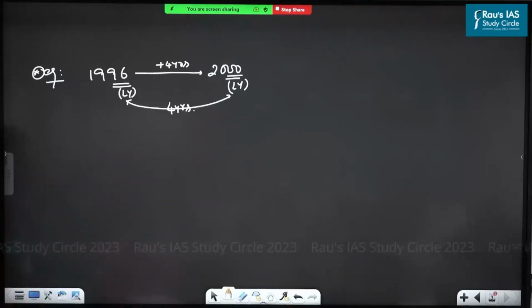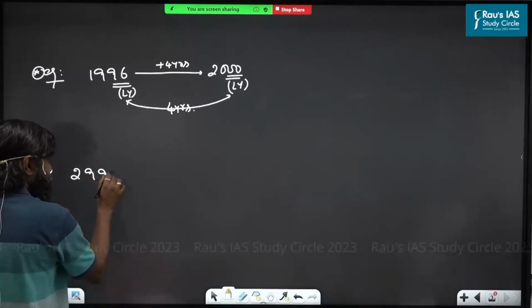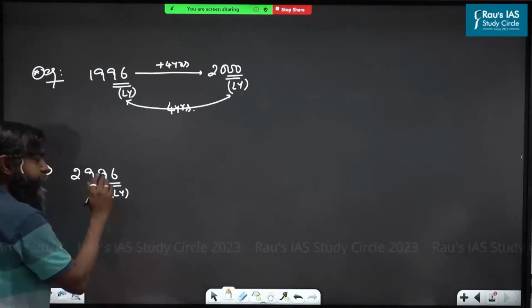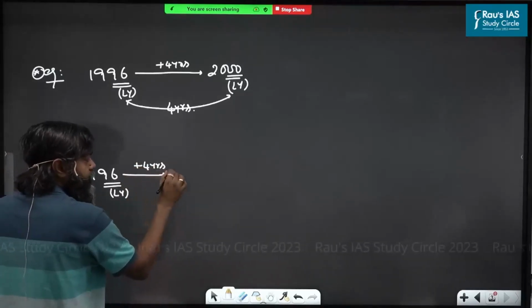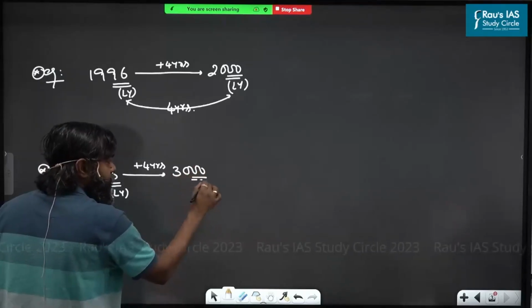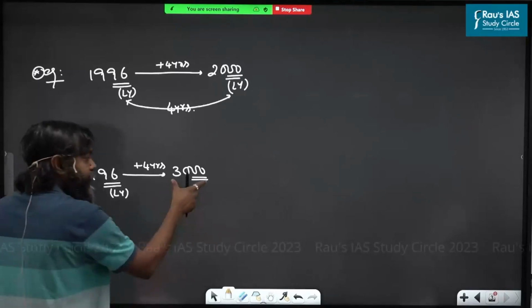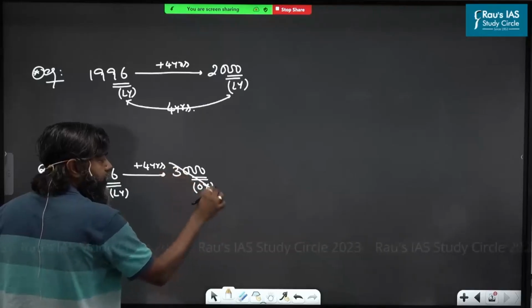You're totally silent. But listen carefully. 2996: century year or not a century year? You have to use 4 or 400. Is 96 exactly divisible by 4? That means the entire number is divisible by 4, so it is a leap year. When do you expect the next leap year? After 4 years, add 4 years, and you get 3000. Century year or not? You have to use 400. Is it exactly divisible by 400? It is said to be an ordinary year. Are you understood?